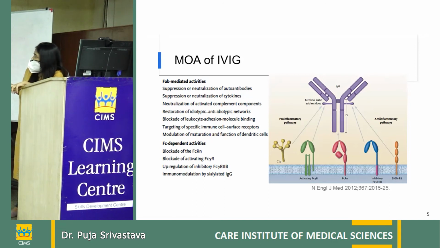FC neonatal receptor, and this determines the half-life of immunoglobulin in a particular patient. So it can vary between 8 to 23 days depending on the number of FC neonatal receptors in the patient. Then there are these sugar molecules in the hinge region. They bind to the dendritic cells and thus modulate the amount of immune activation which can happen.